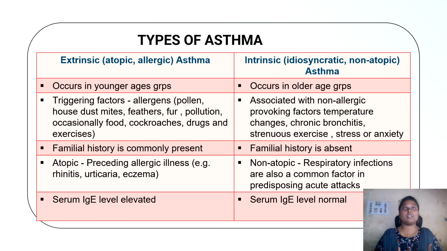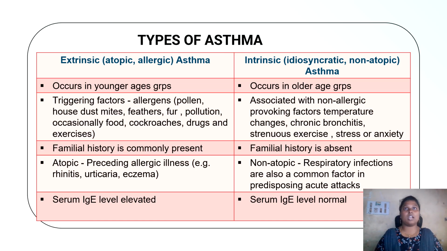First of all, we can discuss extrinsic asthma. This type is usually seen in children and young adults. It is usually linked with family history, and it's also linked with other atopic conditions like allergic rhinitis or eczema. It is usually triggered by external allergens such as dust, pollen, animal dander, or certain foods. In this type, the body's immune system overreacts to allergens, leading to IgE-mediated inflammation of the airways.